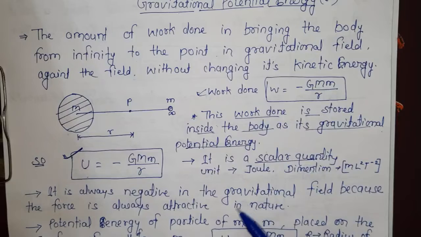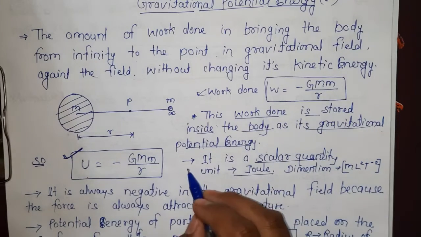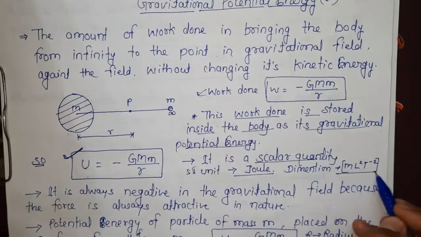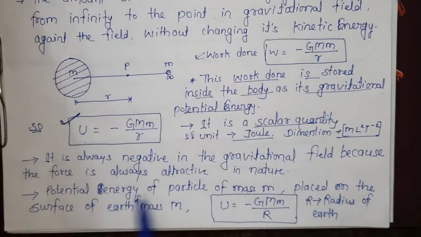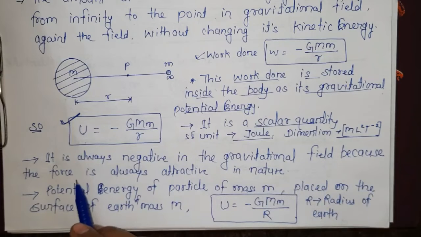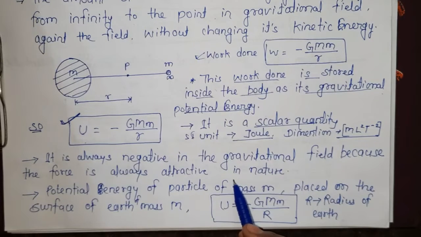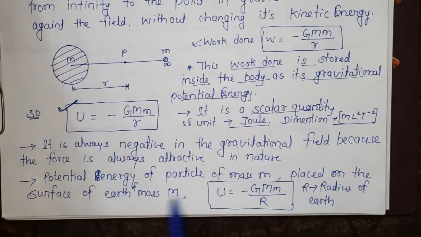It is a scalar quantity because energy is a scalar quantity. Its SI unit is joule. Its dimension is the dimension of energy, ML2T minus 2. Nothing is new in this. It is always negative in the gravitational field because the force is always attractive in nature. Gravitational force is attractive, so its value is always negative.